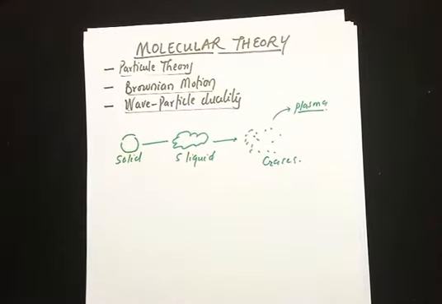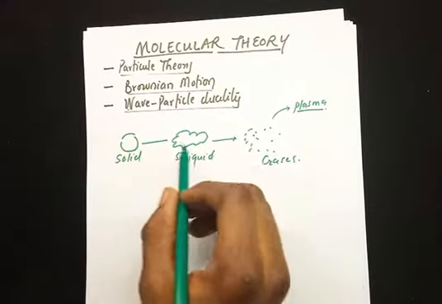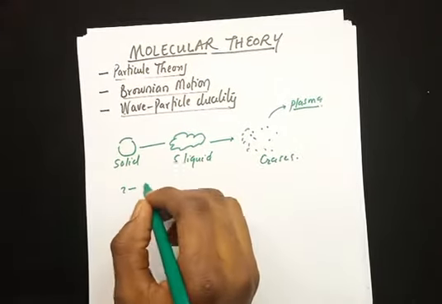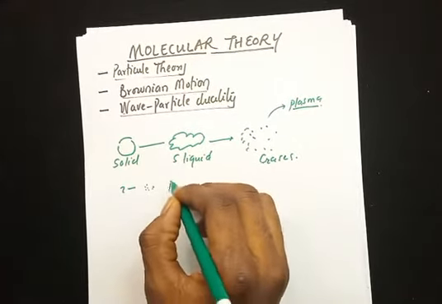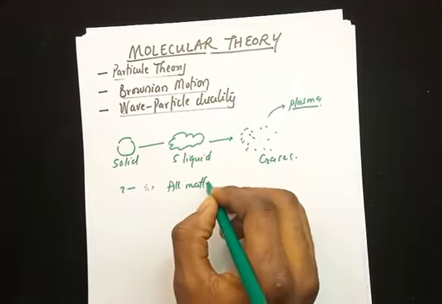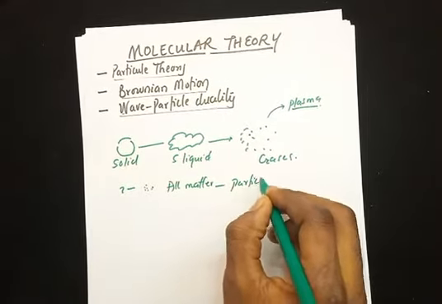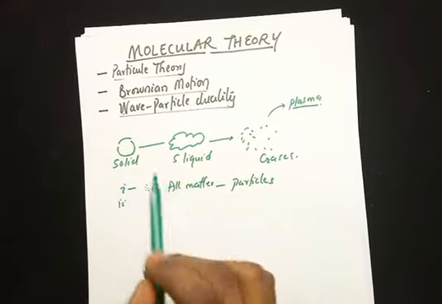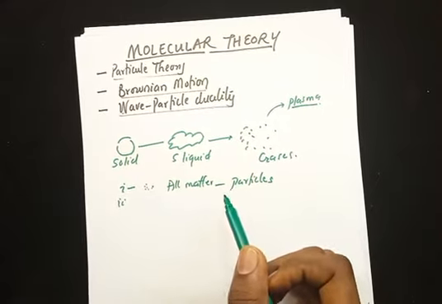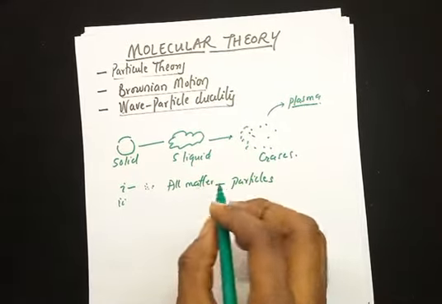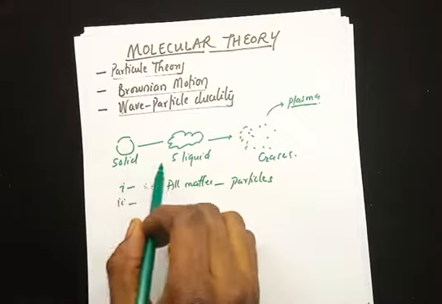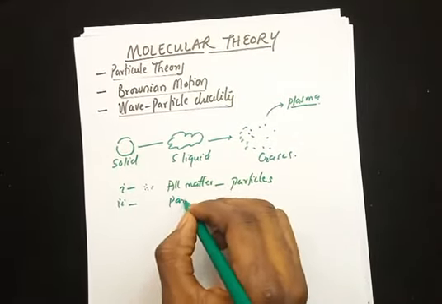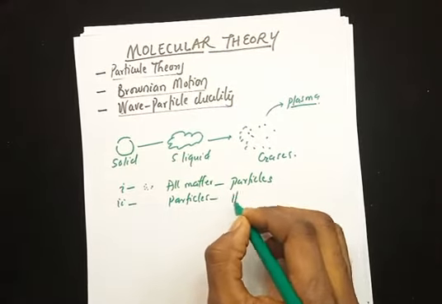But the molecular theory states that all matter, whether solid, liquid, or gases, is made up of, and this is where the theory starts, particles. So the first one says that all matter is made up of tiny particles. The second postulate in the particulate theory of matter states that all these particles that make up a substance, in its liquid, solid, or gaseous form, have energy.